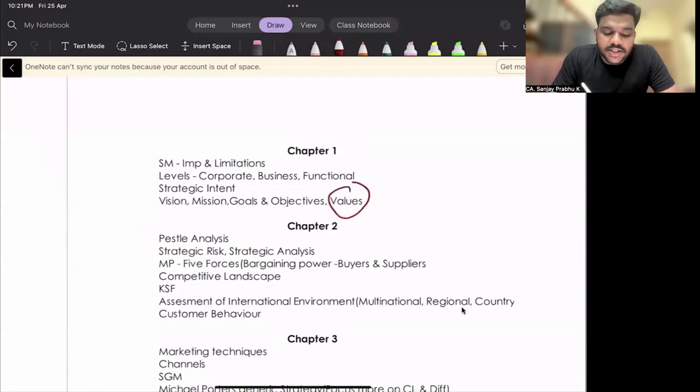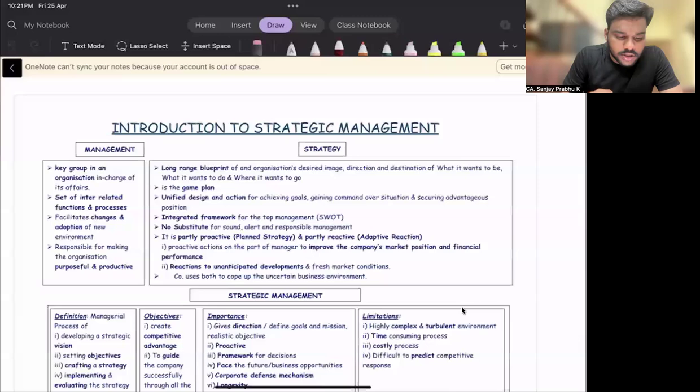In this, values is one topic which has not yet been tested. Values is a topic included in our new syllabus, that is the May 24 syllabus, but this particular topic has not yet been tested. So I am expecting there's a possibility they can test this particular topic. That's a question like why values. So please go through that topic. I will just show you these topics from our chart book.